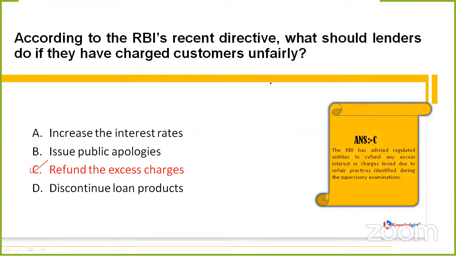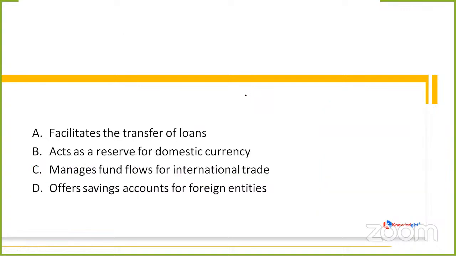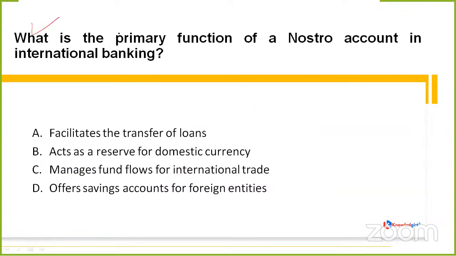Got my point? RBI has advised the regulated entities to refund any excess interest charges levied due to unfair practices identified during the supervisory examinations. Okay. So yes. Now, next question is asking, what is the primary function of a nostro account in international banking?